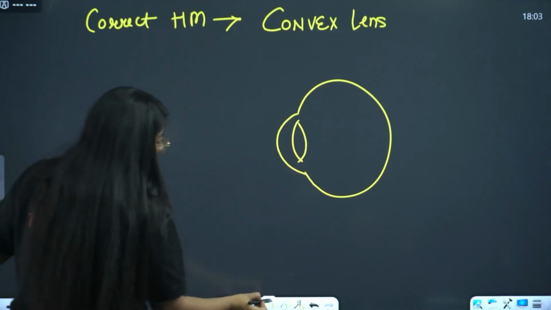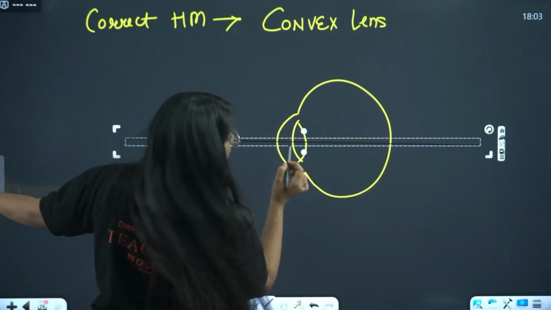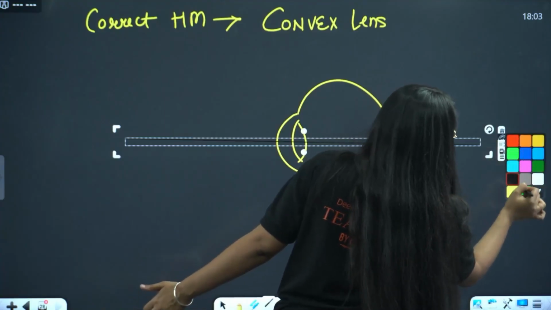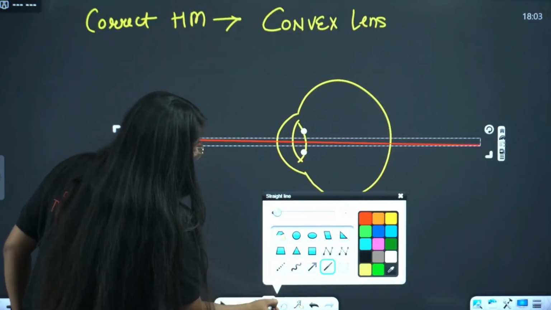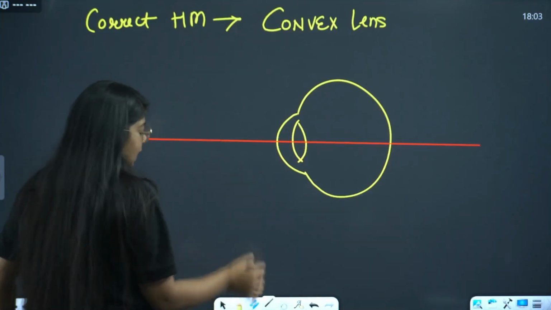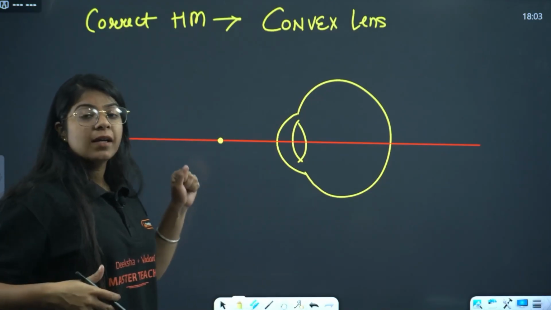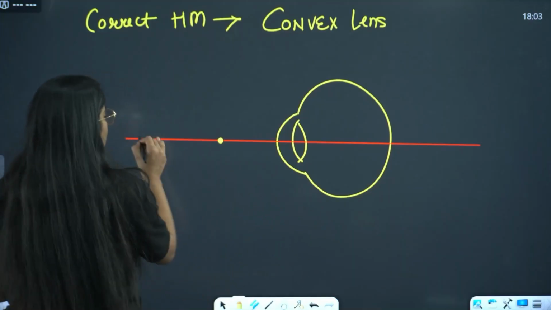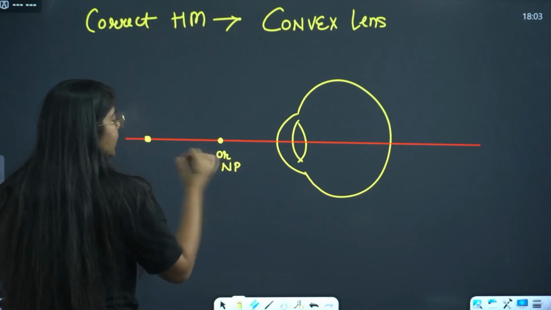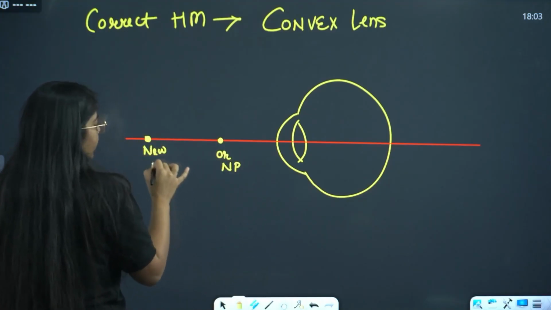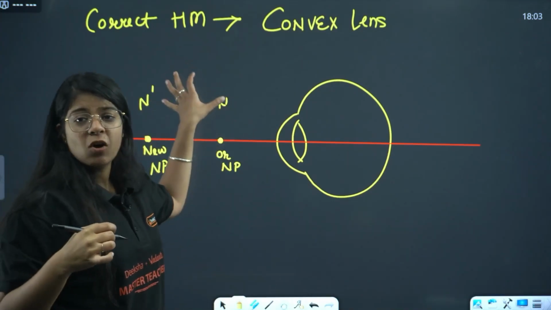Now what you have to do, you have to get your pencil and scale. Now it's visible, right? Now when the incident ray is coming from a near point, let's say this is the near point of the eye, but the near point has shifted away. In hypermetropia, the near point shifts away. So the actual near point is here. This is the original near point. This is the new near point. We can call this N dash, and this is simply N, or you can call this N prime.